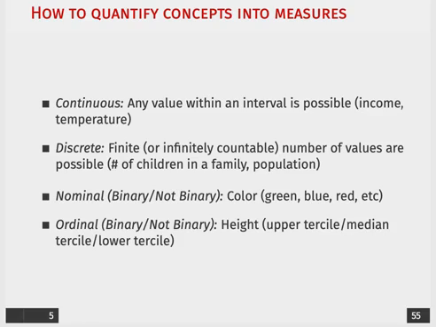Now, we could think of different things where there is kind of an ordinal preferencing that's built into the binary structure of the variable. So we can think of height. We might want to divide height, rather than being a continuous measure, into three different terciles, right? So tall men will be in the upper tercile, then a median tercile, and a lower tercile. And again, the way we're going to represent that is in a binary fashion.